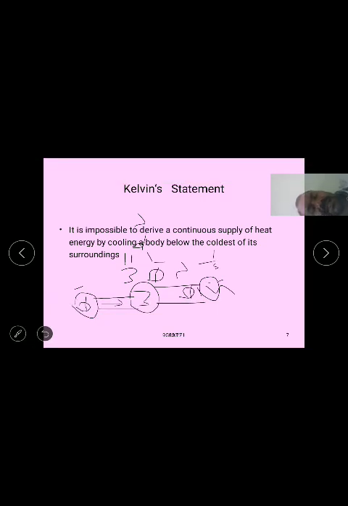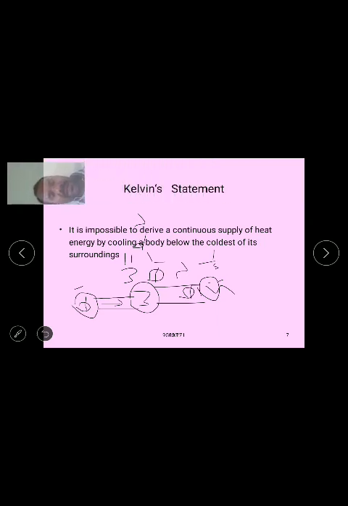The sink is a cold reservoir. So the heat engine is working based on the second law of thermodynamics. In this second law of thermodynamics, it is impossible for a self-acting machine to drive continuously without supplying heat energy to the cold reservoir.